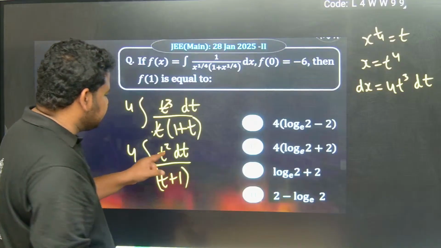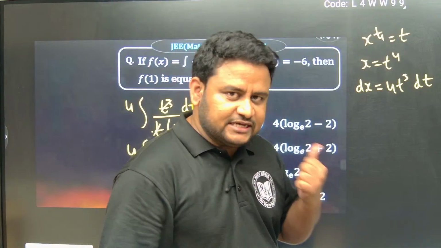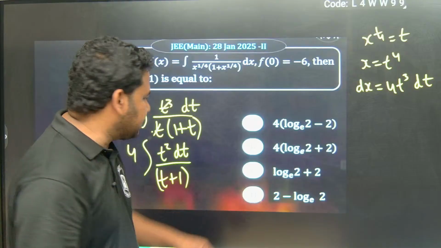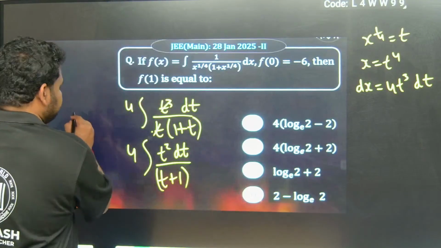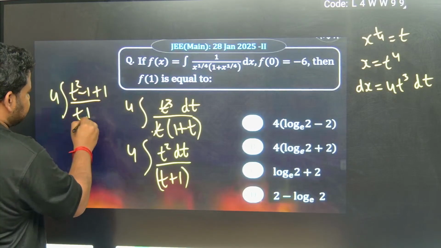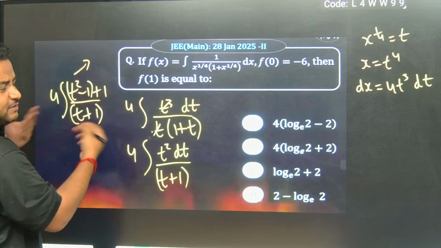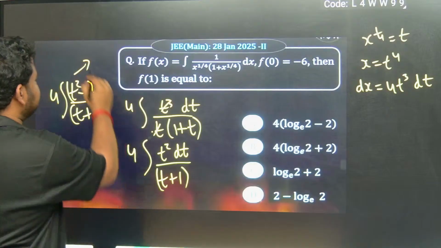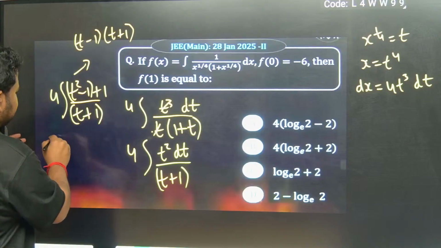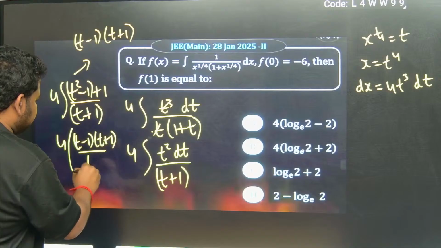Now this t square, I have taught you in sequence and series. Those who are following regularly will understand this. In t square, I can add 1 and separate 1, correct? So this will transform into 4 times (t square minus 1 plus 1) by t plus 1. Now t square minus 1 is a square minus b square, that formula, which can be written as t minus 1 into t plus 1. If I separate and divide it, this will be (t minus 1) into (t plus 1) divided by t plus 1.